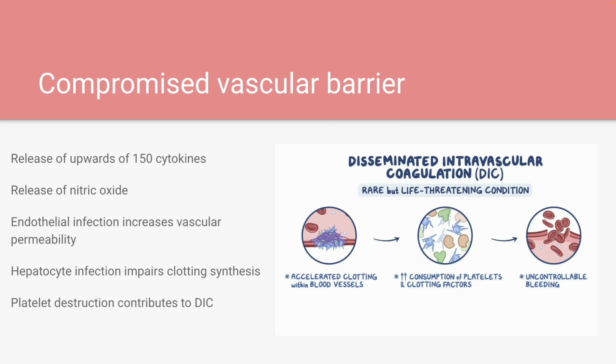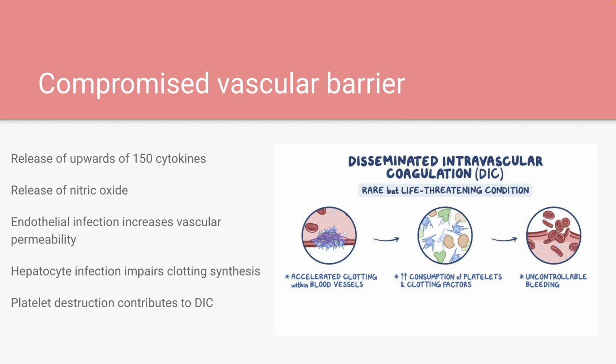Pro-inflammatory cytokines such as TNF alpha, IL-6, and IL-1 beta are massively upregulated. An inflammatory response ensues in the body, damaging the endothelial cells lining the blood vessels and compromising the integrity of the vascular barrier. The cytokine storm releases nitric oxide, which further thins out the blood and damages blood vessels.